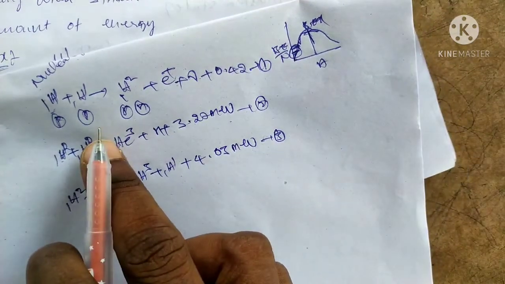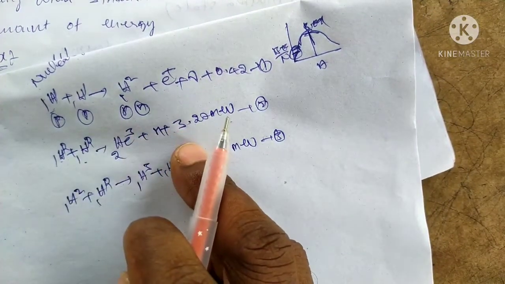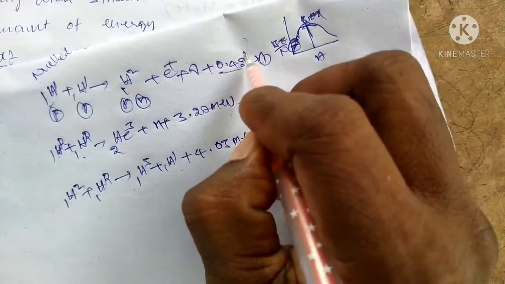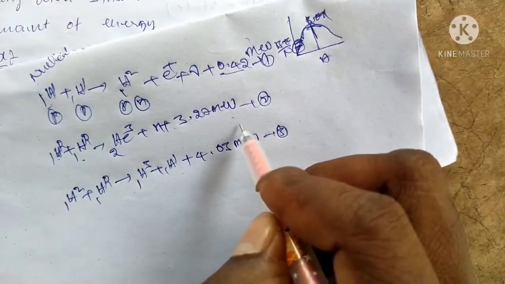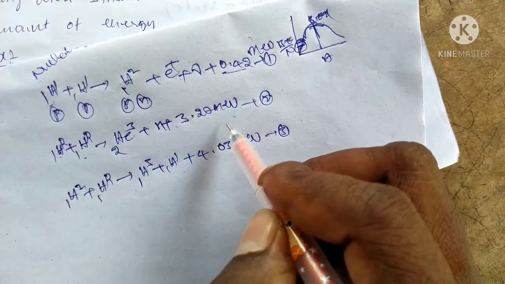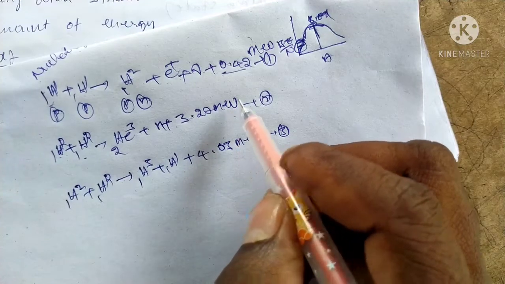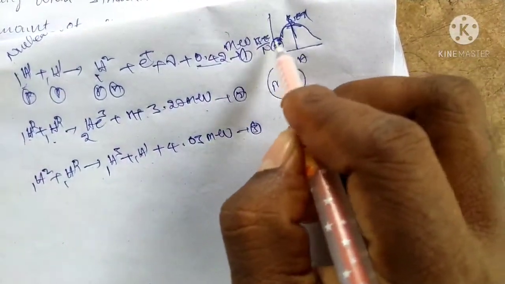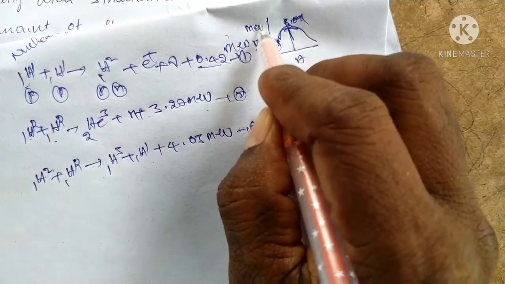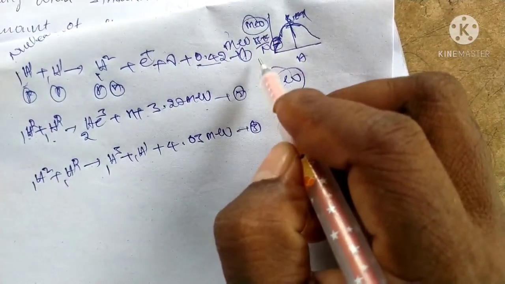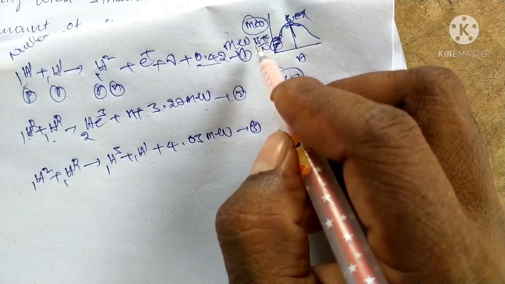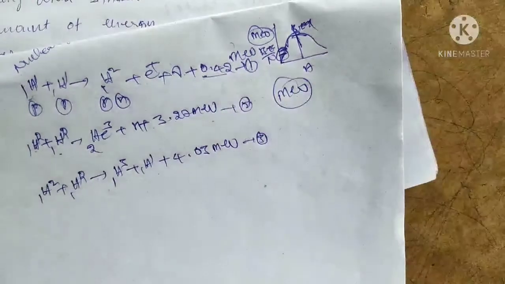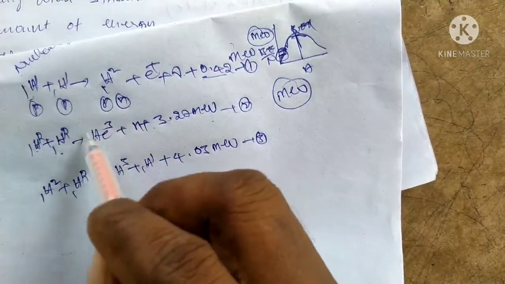Here we get some amount of energy, 0.5 mega electron volts. In any of these reactions, the released or absorbed energies are in the order of mega electron volts, and the binding energy is also in mega electron volts. This is the energy released or absorbed in changing the nuclei. High energy is released in the three equations.